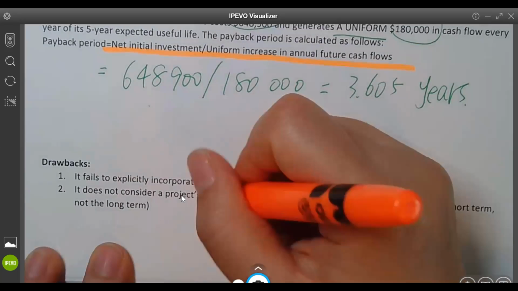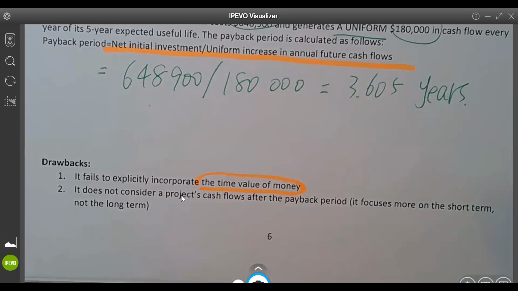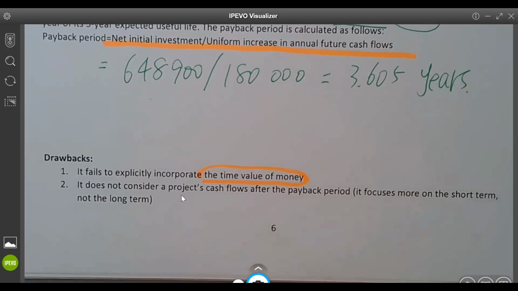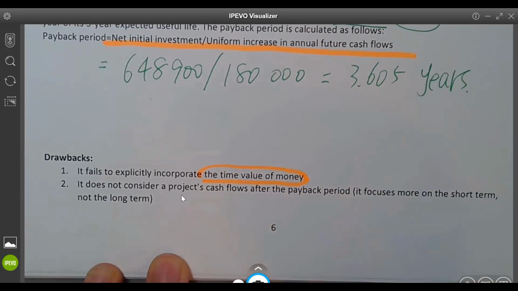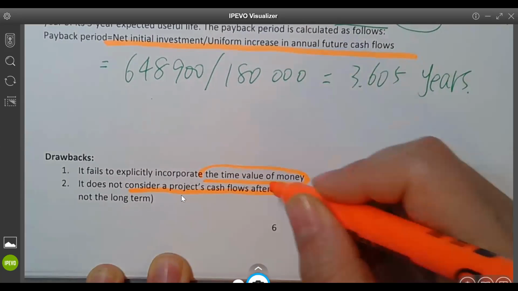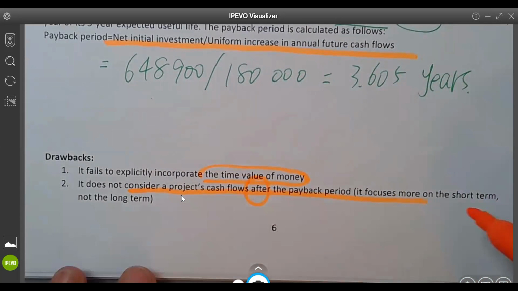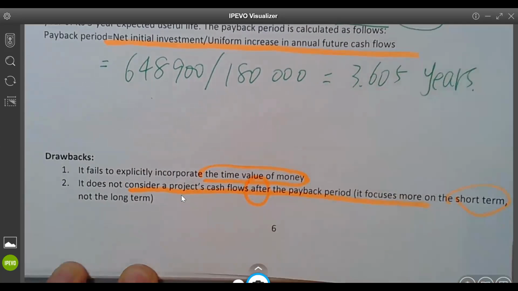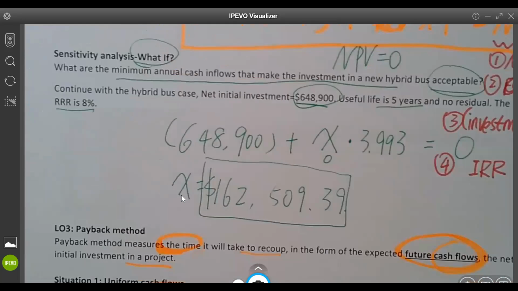First one, it doesn't consider the time value of money. You just think $100 today is the same as next year, but we know it lacks the time value of money. Second, it doesn't consider a project's cash flow after the payback period. It only focuses on the short term, not the long term.